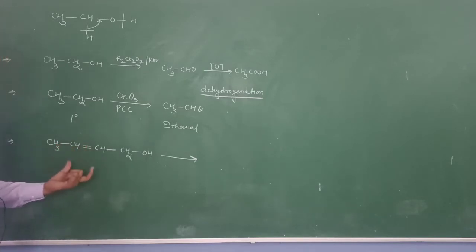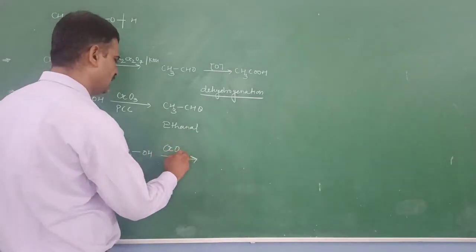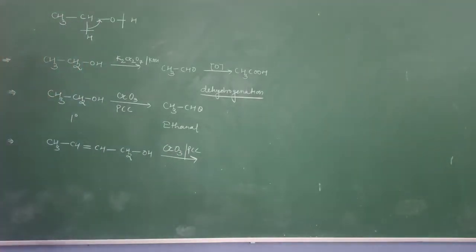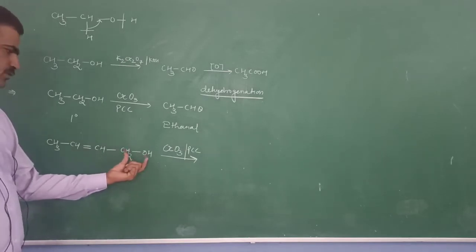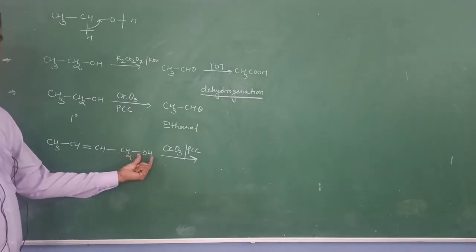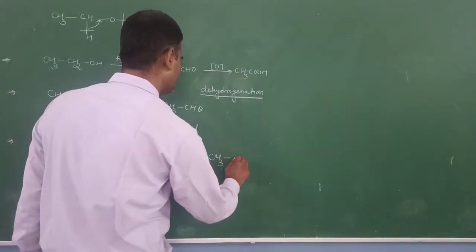If you want to retain this double bond in the structure, we have to use chromium trioxide in presence of PCC, pyridinium chlorochromate. Now it resists the oxidation of the carbon-carbon double bond and oxidizes only this carbon and the hydroxyl group, and it is changed to the aldehyde.